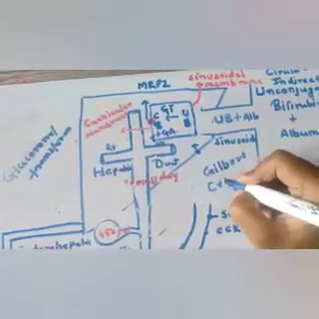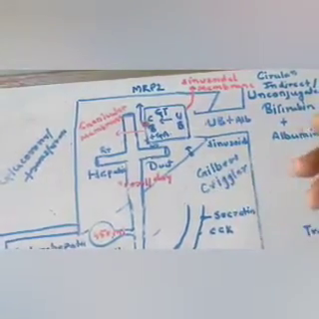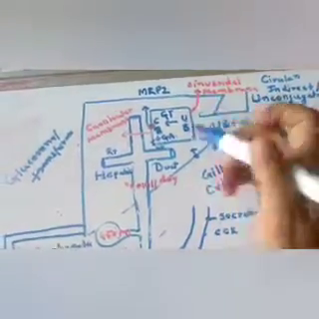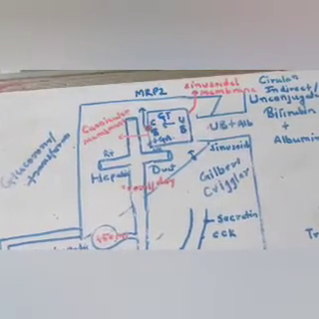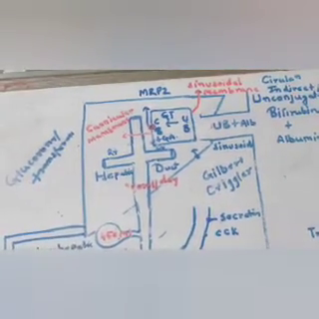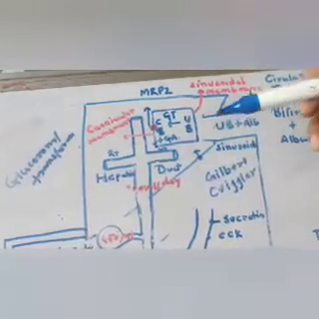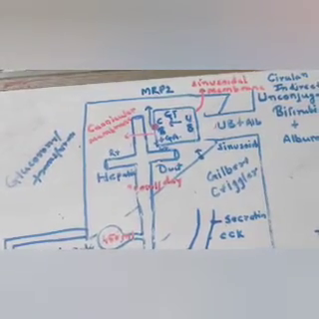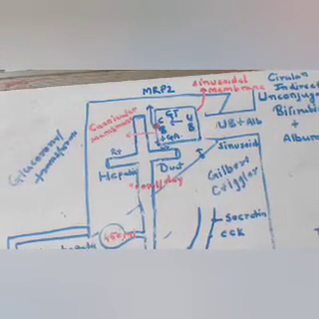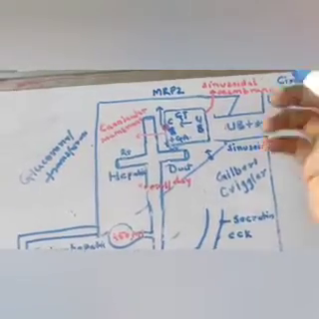Second is Crigler-Najjar syndrome. In this syndrome, the patient has zero glucuronyl transferase, and this disorder is actually fatal, because in this situation the patient has zero amount of the enzyme, and hence unconjugated bilirubin cannot be converted into conjugated bilirubin, and hence this disease is fatal.